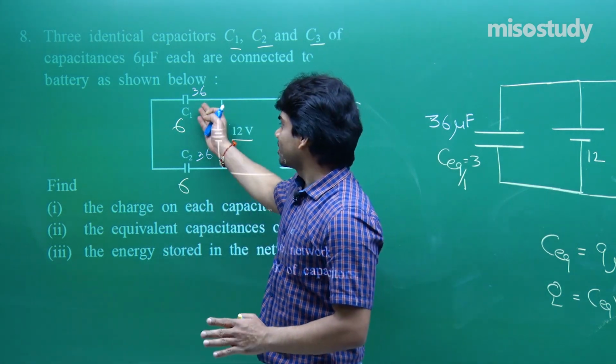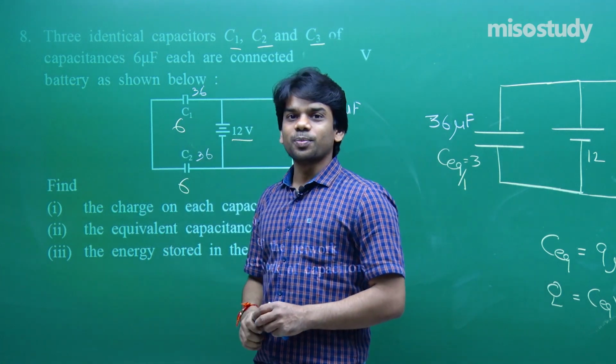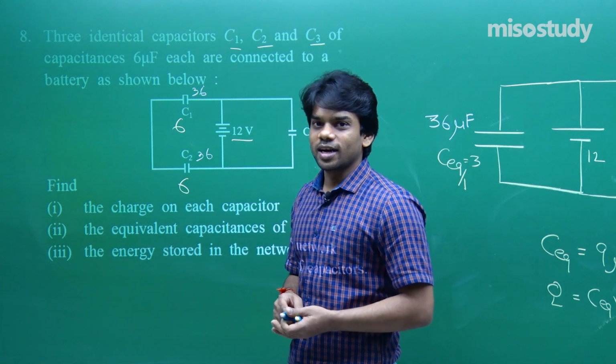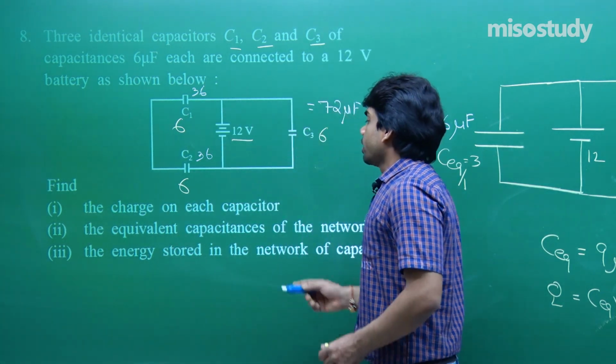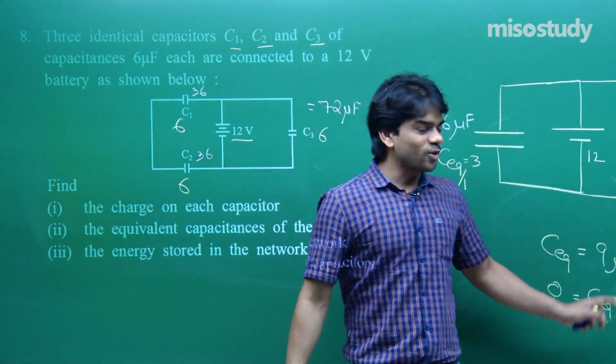It is the capacitors which are actually in series. So, I am just showing that the same charges appear here. The charges will be 36 and 36 on both, and that is the net charge that comes through the battery. The equivalent capacitance of the network that we have evaluated already is 9 microfarad.